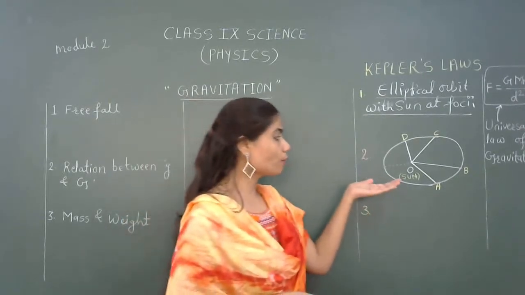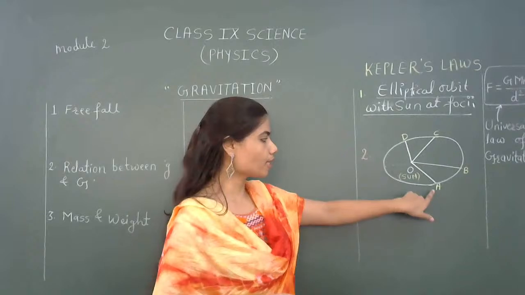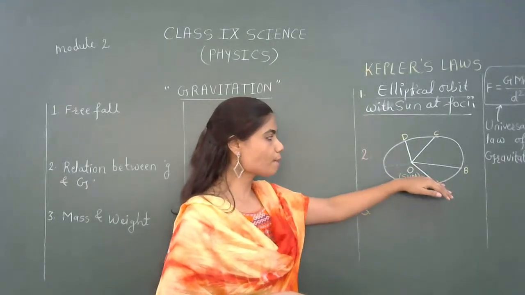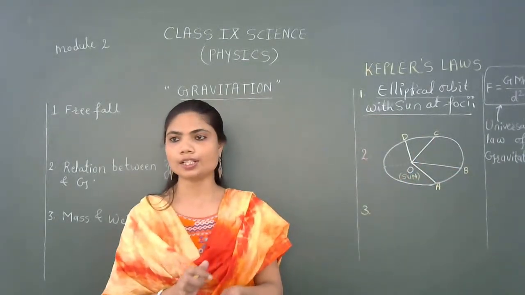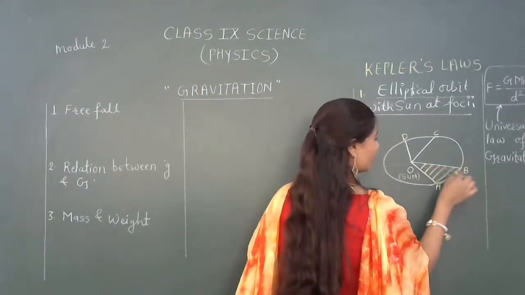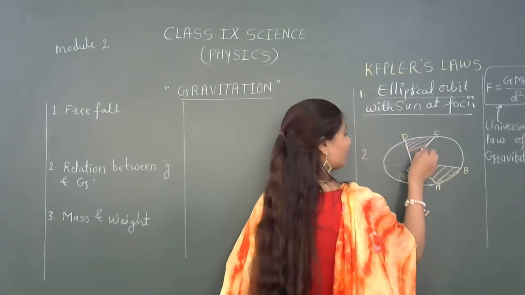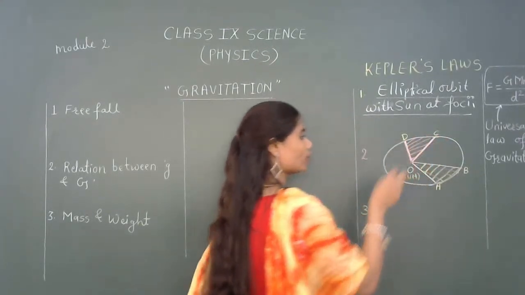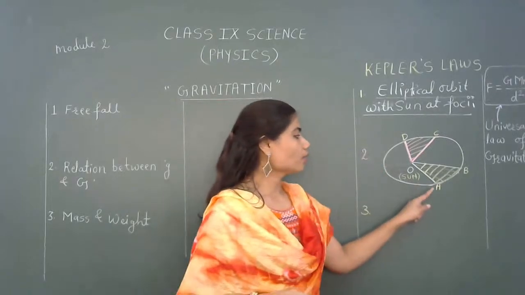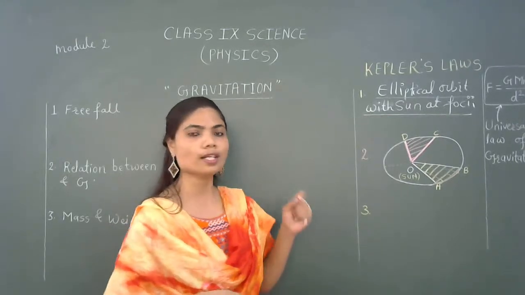Kepler's second law of planetary motion states that the line joining the planet and the sun sweeps equal areas in equal intervals of time. Suppose I have taken two areas, you can see clearly: one area is OAB and the other, where the planet moves, is OCD. So Kepler's second law states that the line joining the planet and the sun sweeps an equal area in equal interval of time.